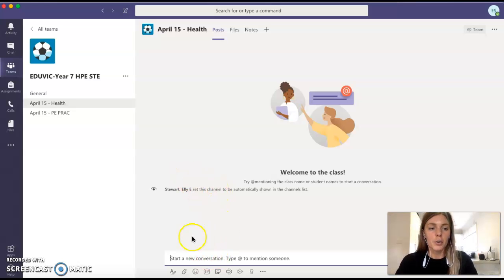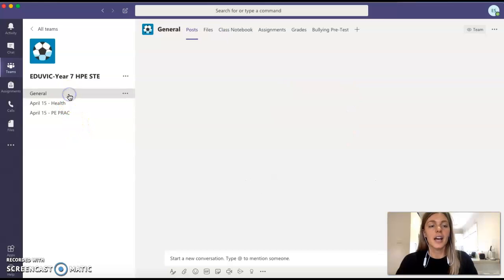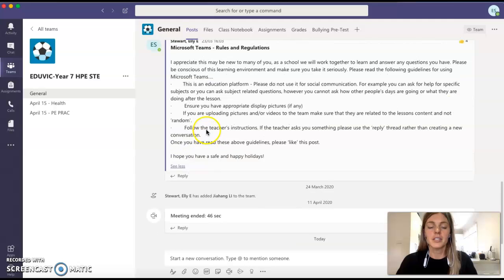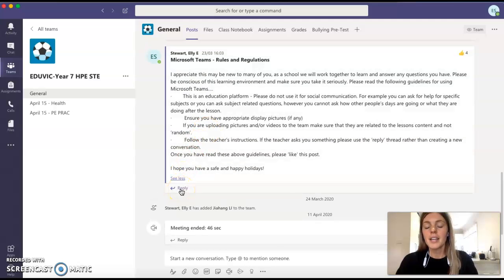If students have a question that they want to ask, they can just ask it underneath a particular thread. So you can see here for my rules and regulations tab, a student could press reply and then they can write a question which may assist other students in the class as well. So I'll be encouraging students to ask any questions there. They also have the option of this chat bar here where they can message me individually. So if they feel a bit nervous potentially to do it in front of their classmates, that's an option, but I really would encourage students to try and ask questions in this section here.